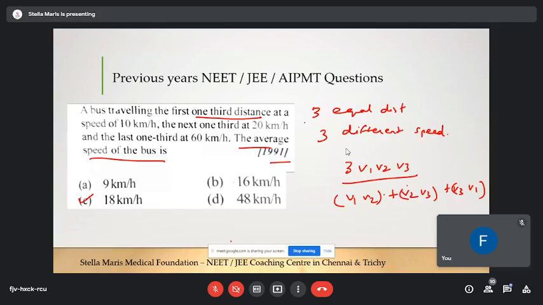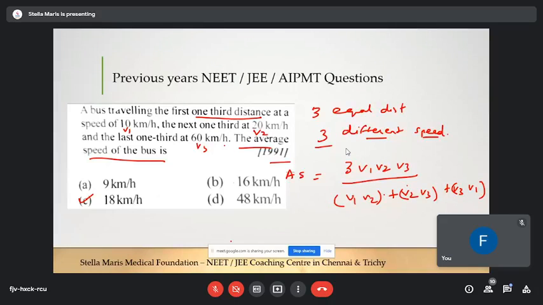Here they are given three equal distances and three different speeds, and for that the average speed formula is 3v1 v2 v3 divided by v1 v2 plus v2 v3 plus v3 v1. Just make a note of this formula also, or else you can just substitute. What is v1 here? V1 is 10, v2 is 20, v3 is 60.